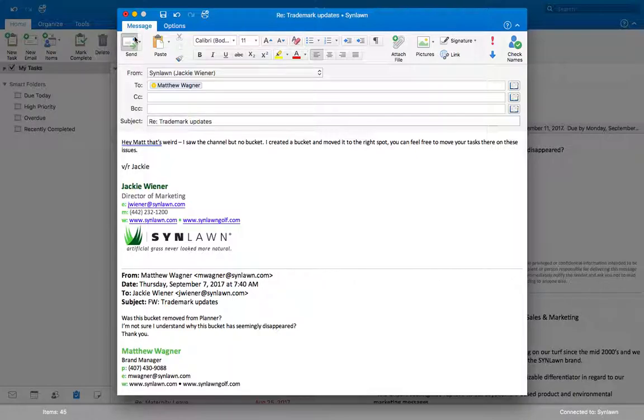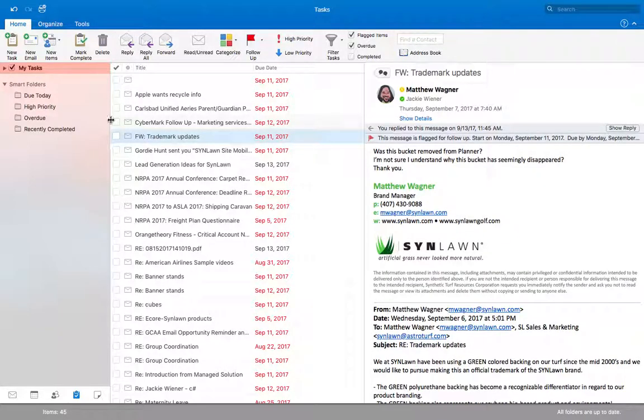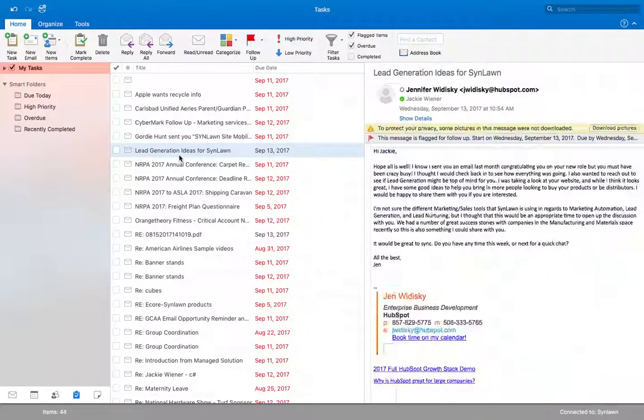Right, so this is not something that needs a planner task. It's just something that I needed to follow up on. So I did it there. It did not take much time. Okay, so then I mark it complete. Now you can see I just have 44 items. I'm kind of scrolling through here.